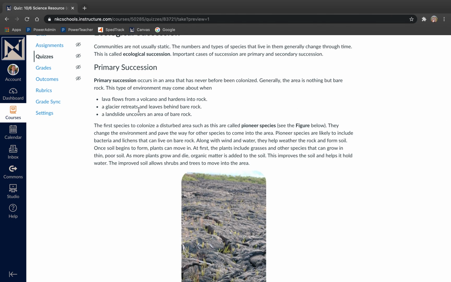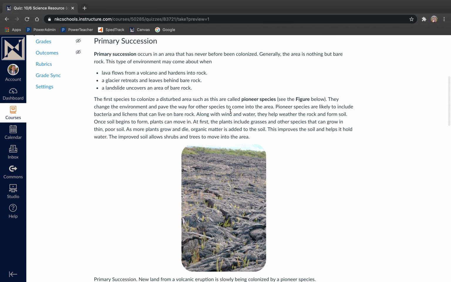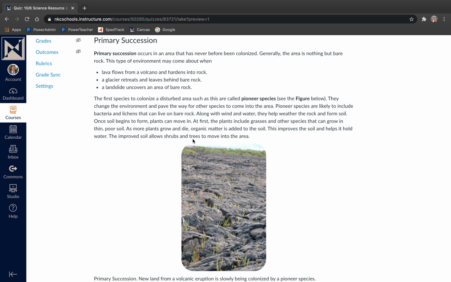Primary succession. Primary succession occurs in an area that has never been colonized. Generally, the area is nothing but bare rock. This type of environment can come about when lava flows from volcanoes and hardens into rock, a glacier retreats and leaves behind bare rock, or a landslide uncovers an area of bare rock.